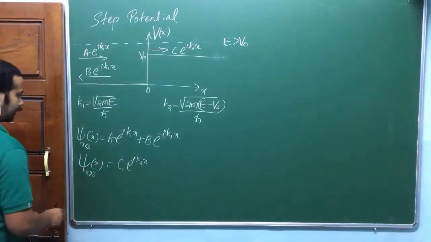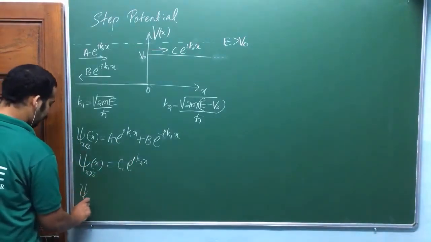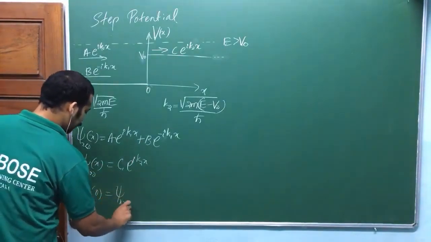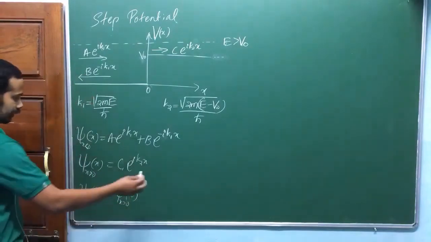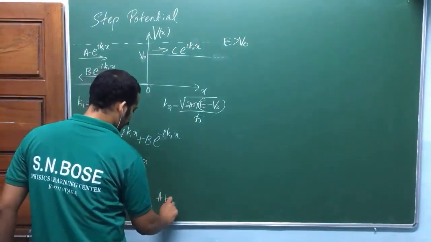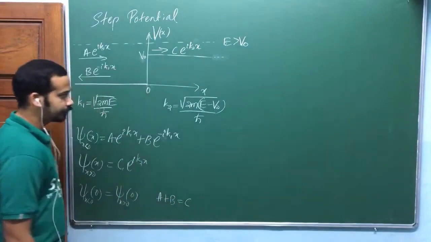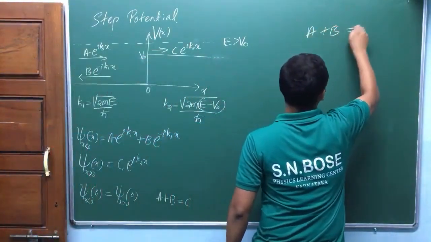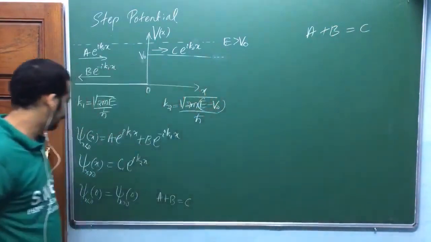Am I right? So look here, ψ for x less than 0, if you put 0, that should be equal to ψ for x greater than 0 at 0, isn't it? That gives a plus b is equal to c. I got one equation: a plus b is equal to c. Is that okay?